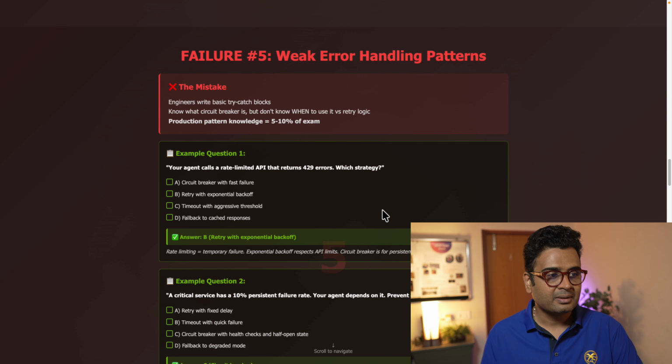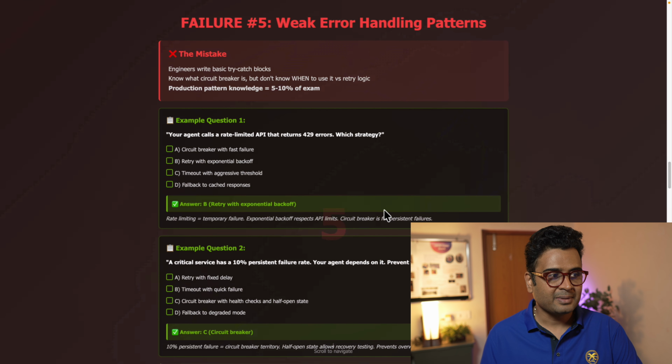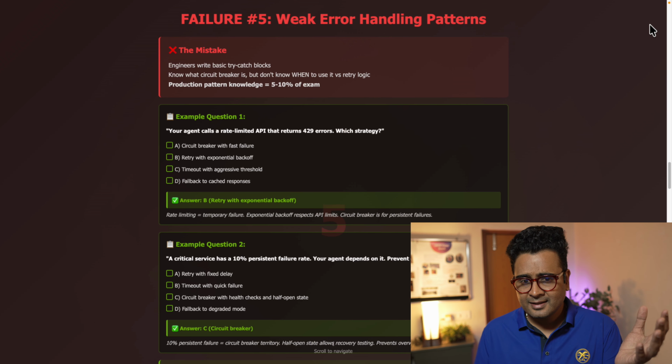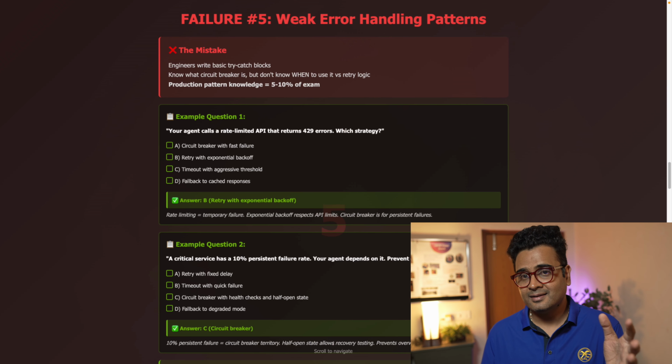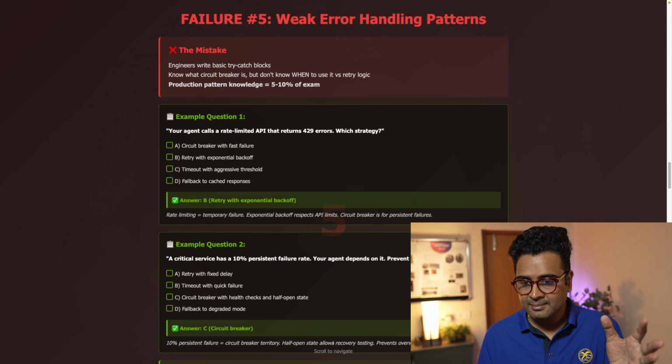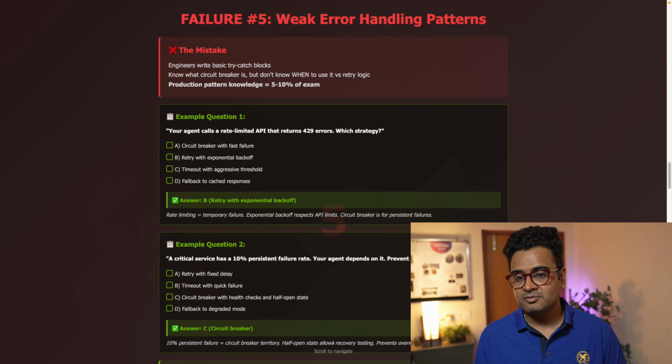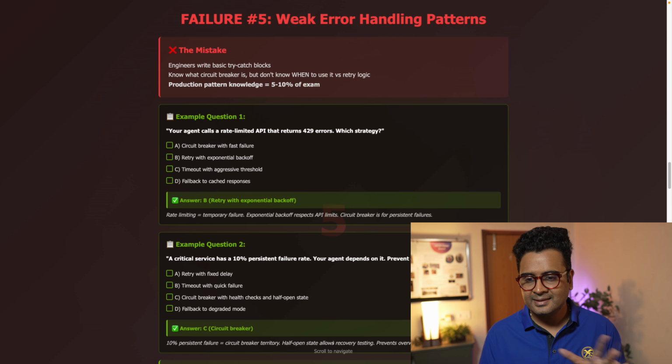Then failure number 5 is weak error handling patterns. I've seen that one of the missing elements in learners appearing for the examination is that they don't know about production error patterns, which make up 5 to 10% of the examination. They write a basic try-catch block. They think that that's actually error handling.